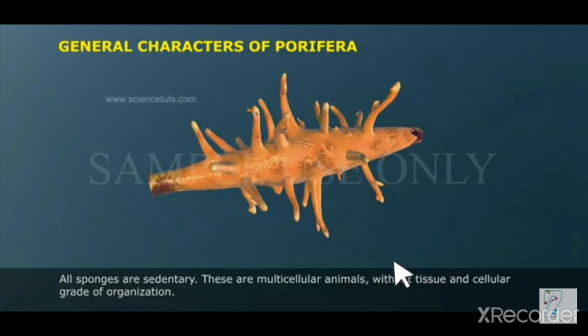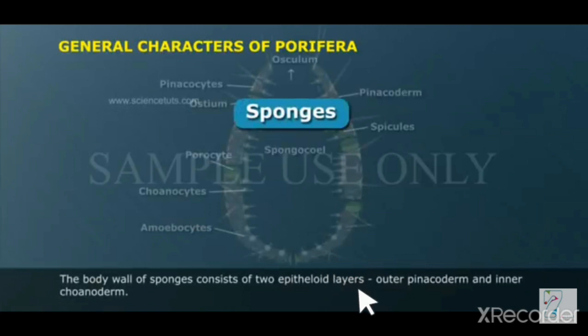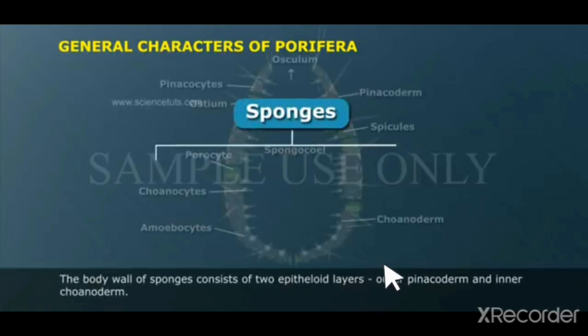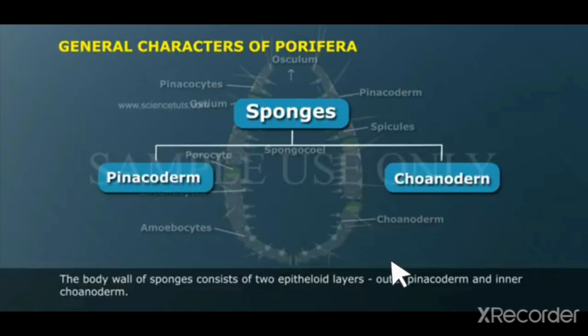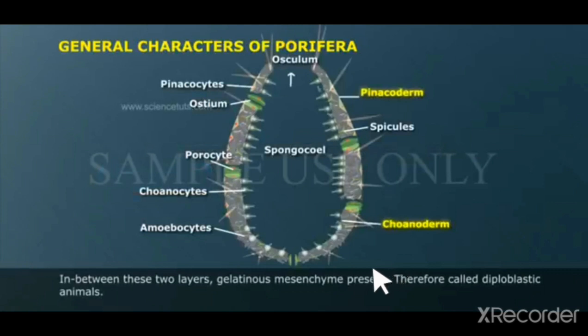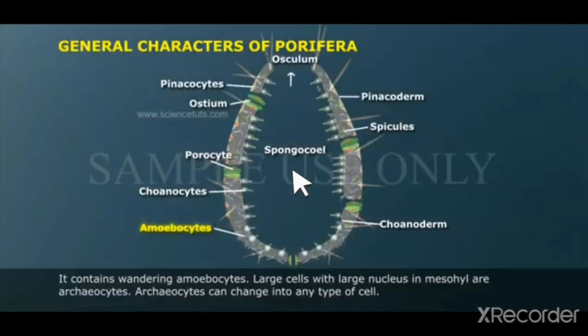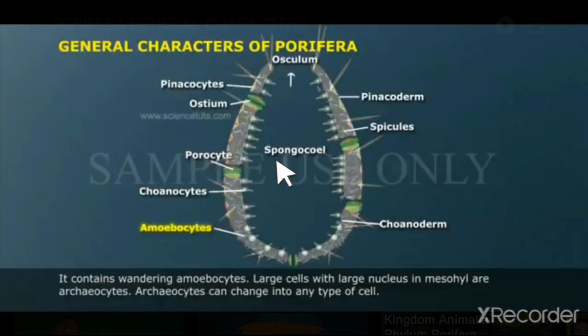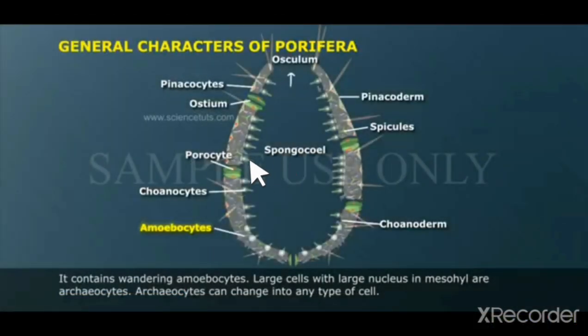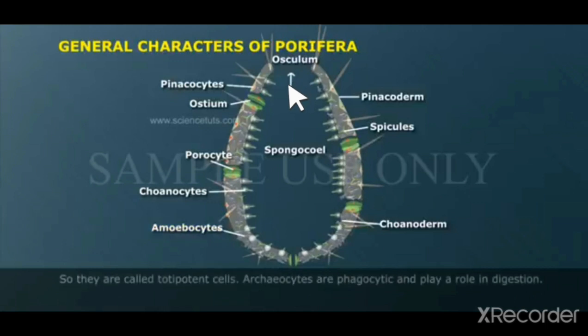Right? Now, also what we must know is the body wall. This is for the higher level, not for you to know. Yes, this is something that you should know, but not the entire thing. They are diploblastic. Di means two. Two layers are there, and in between there is this spongocoel cavity which you can see, right? And what we should know is, this is the cavity wherein the food goes, and the opening is called osculum.